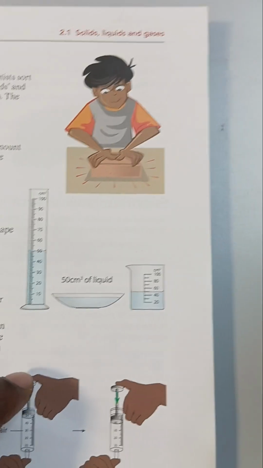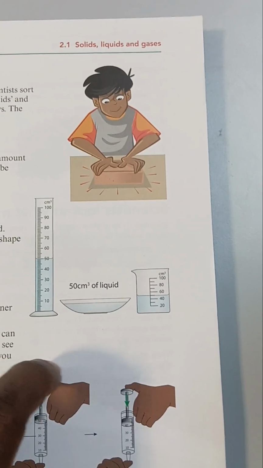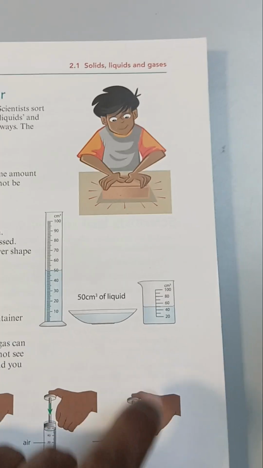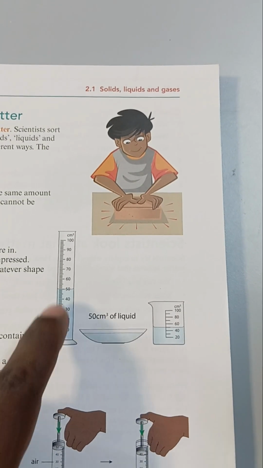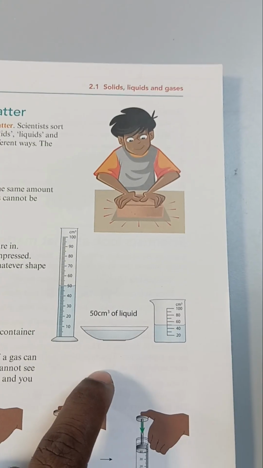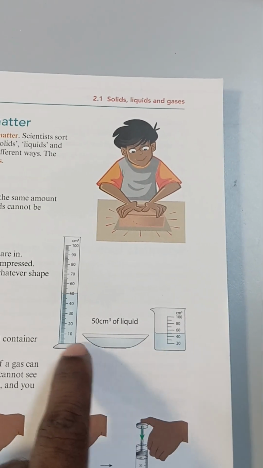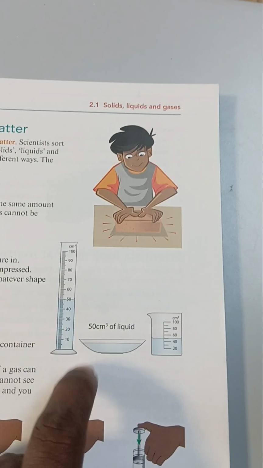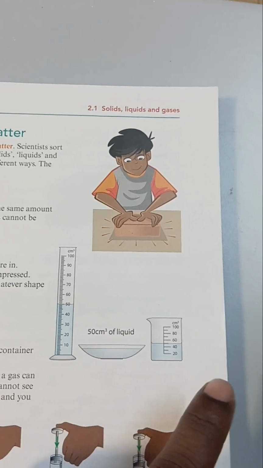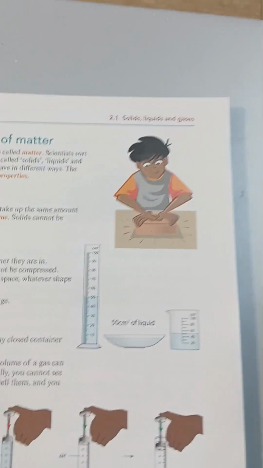Volume is the same means length, breadth and height multiplied give the volume. When the container's length is increased, the breadth is decreased. When the breadth is increased, the length is decreased. When the length, breadth and height change, the total volume does not change. So liquids do not have a fixed shape, we cannot compress them, and the volume does not change. This is liquids.